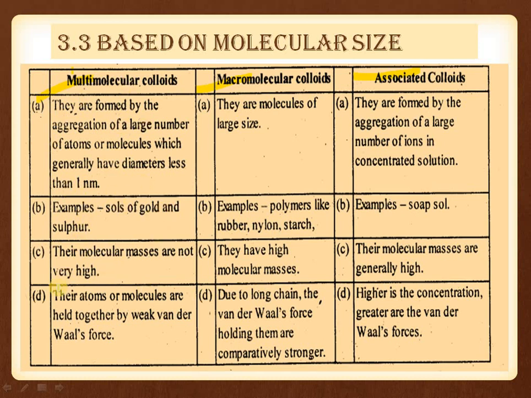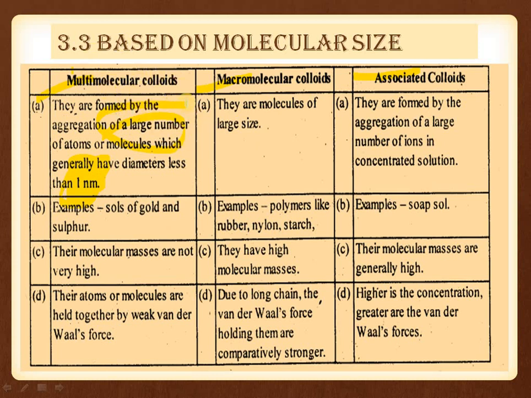Their molecular masses are not very high and their atoms or molecules are held together by weak van der Waals forces. Multimolecular colloids are formed by the aggregation of a large number of atoms and molecules, but their diameter is less than 1 nanometer, meaning the diameter of the particles is that of a true solution. When true solution particles combine in large numbers, they form multimolecular colloids.